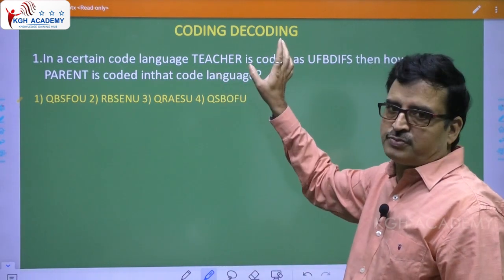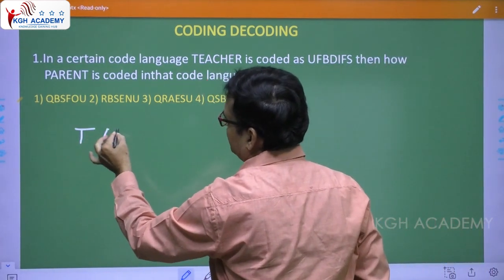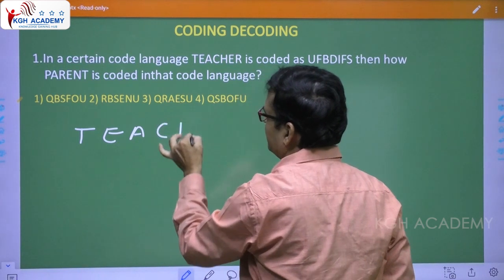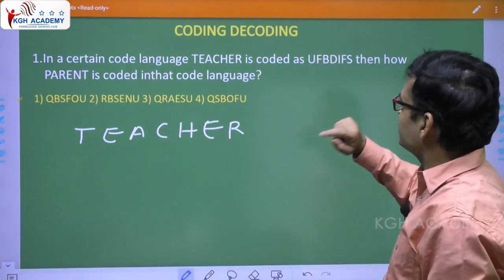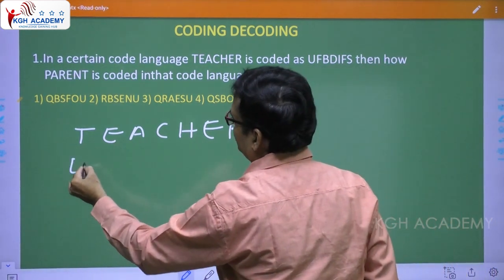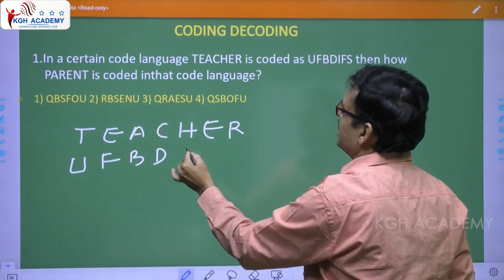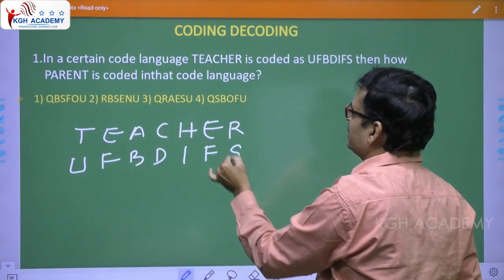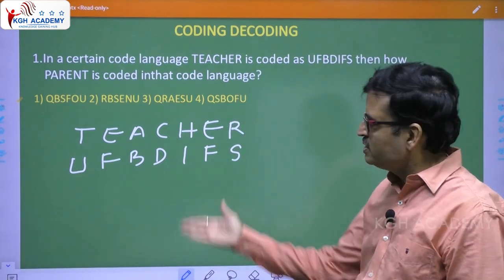So teacher. First of all, take this teacher, TEACHER. How is it coded? Now see here, UFBDIFS. When you look at it, it becomes so easy, right?